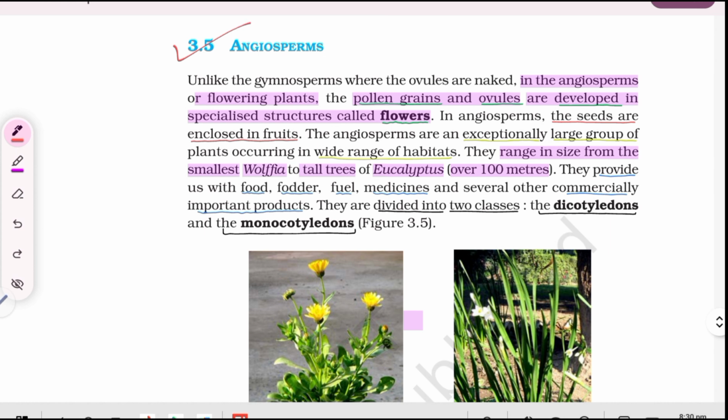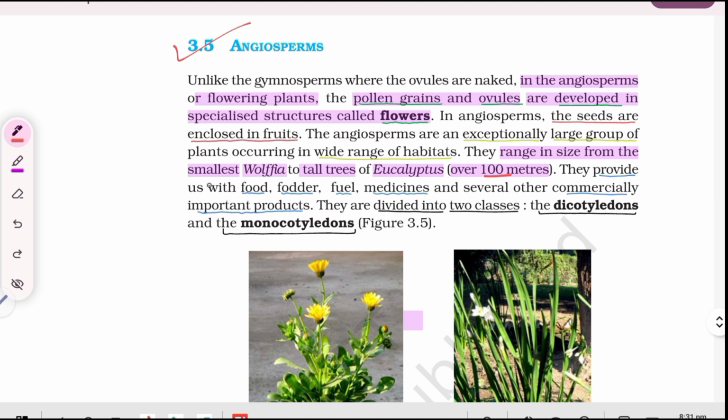Angiosperms. Unlike the gymnosperms, where the ovules are naked, in the angiosperms or flowering plants, the pollen grains and ovules are developed in specialized structures called flowers. In angiosperms, the seeds are enclosed in fruits. The angiosperms are an exceptionally large group of plants occurring in a wide range of habitats. They range in size from the smallest Wolffia to tall trees of Eucalyptus, over 100 meters.